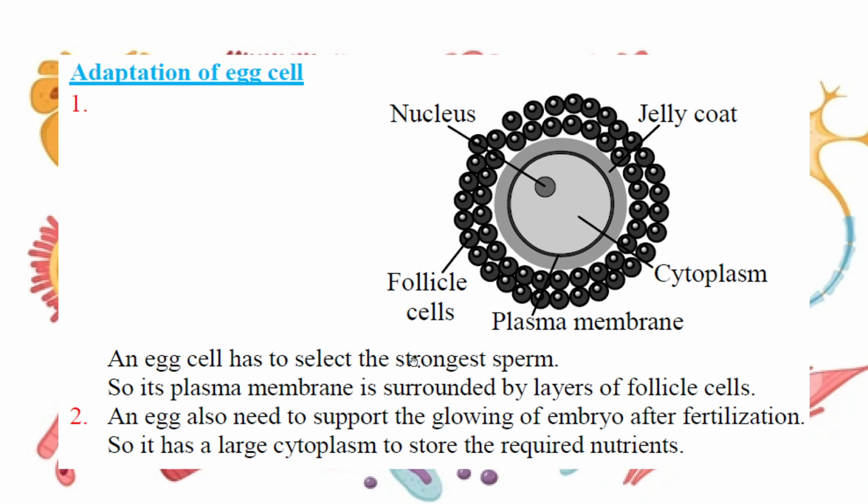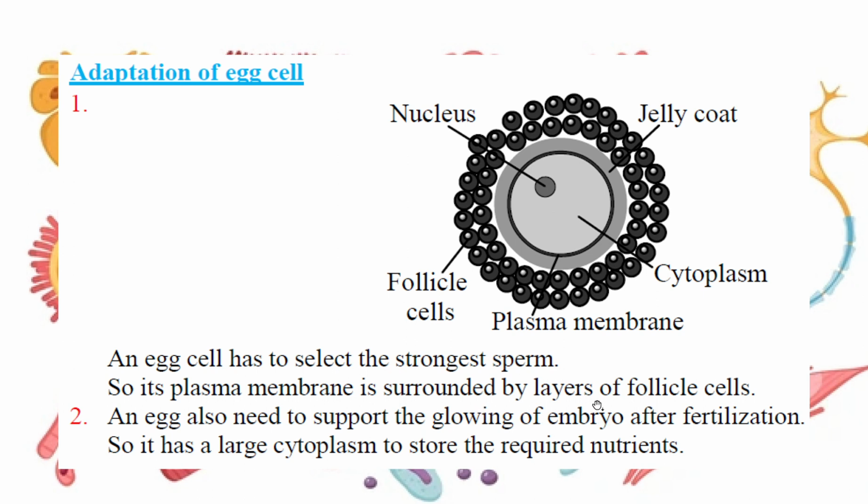And the egg is different. The egg has to select the strongest sperm, so you have to have some way to block the weak ones from going through. So it has a plasma membrane surrounded by layers of follicle cells. The sperm can squeeze through the follicle cells, but it is hard. So only the strongest one can squeeze through quickest, so you can select the strongest sperm to do the fertilization. So remember, follicle cells, the sperm can squeeze through physically.